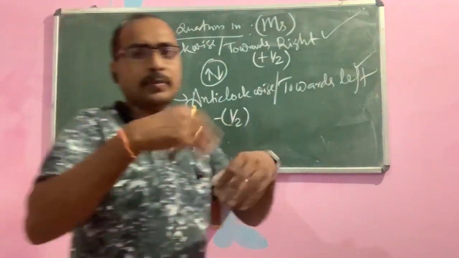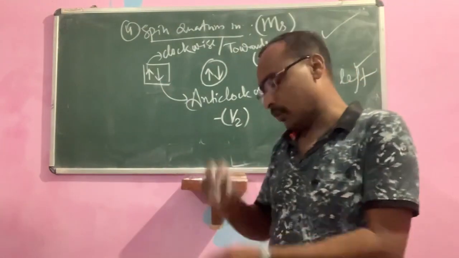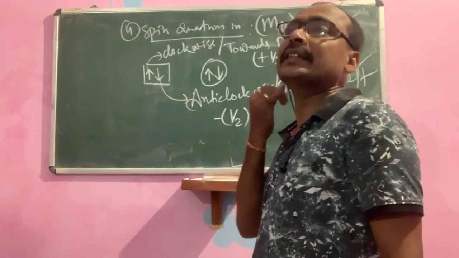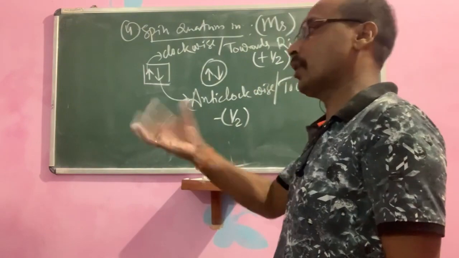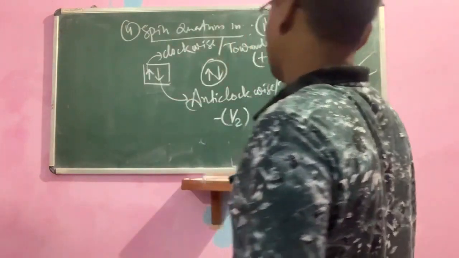The spin of an electron means revolving around itself, on its own axis, like the Earth. Okay. So these are all about the quantum numbers.